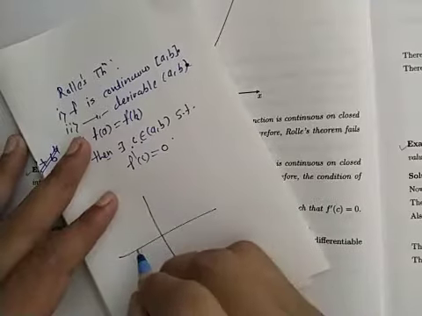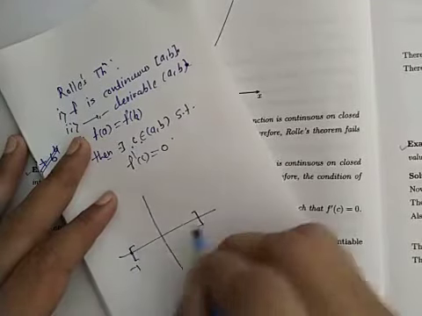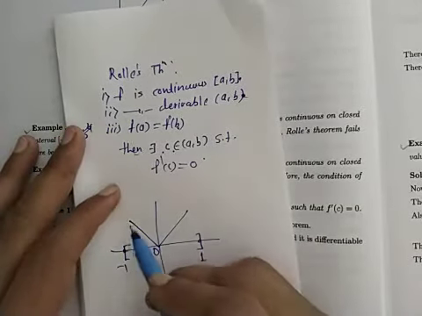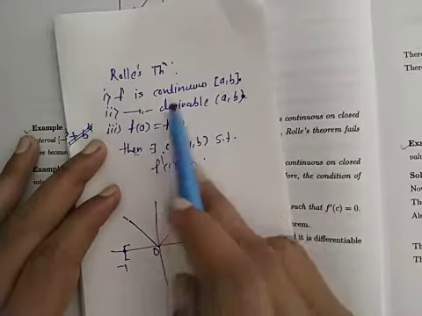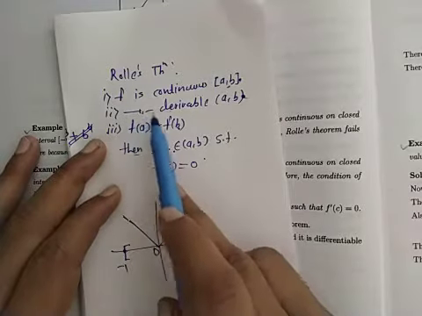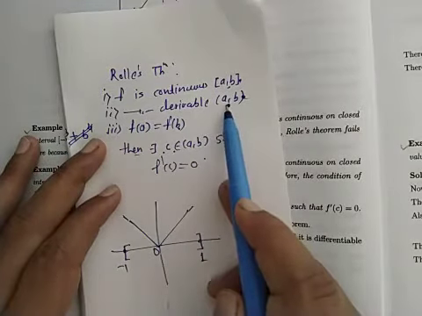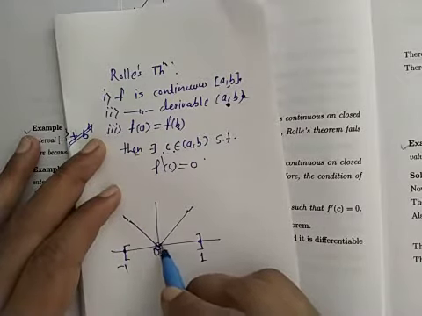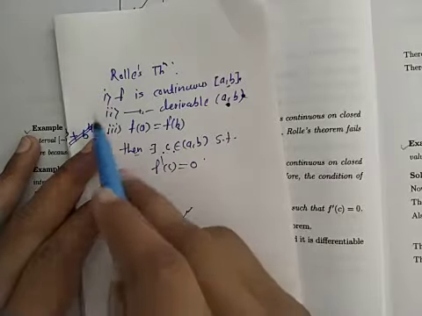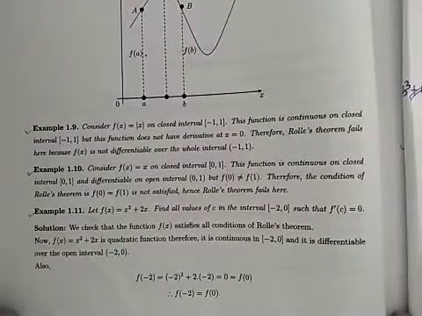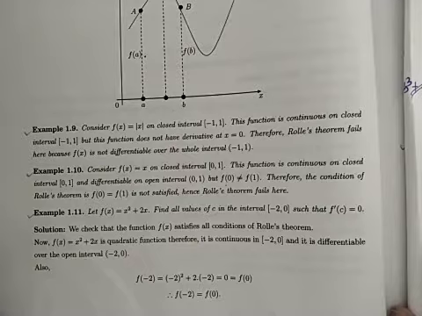F of x is equal to mod x on interval. Suppose this point is -1, this is 1. This is f of x is equal to mod x. This is 0. We know what is first condition of Rolle's theorem? F is continuous on closed interval. Yes, we can see it is continuous on this interval. Second, f is derivable on open interval AB. But we have seen it is not derivable at this sharp corner 0. Means second condition of Rolle's theorem is not satisfied. Therefore, for this example, we cannot check. Means we can say that Rolle's theorem fails here.